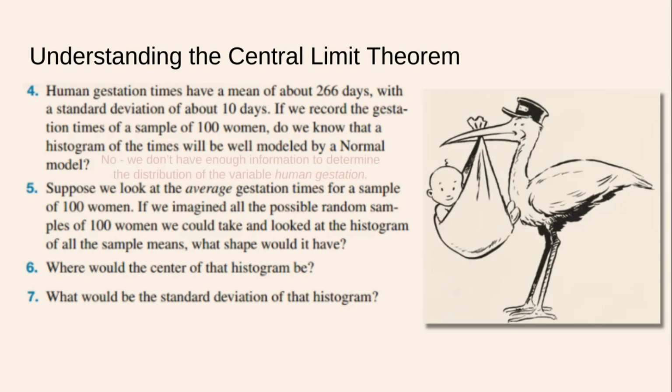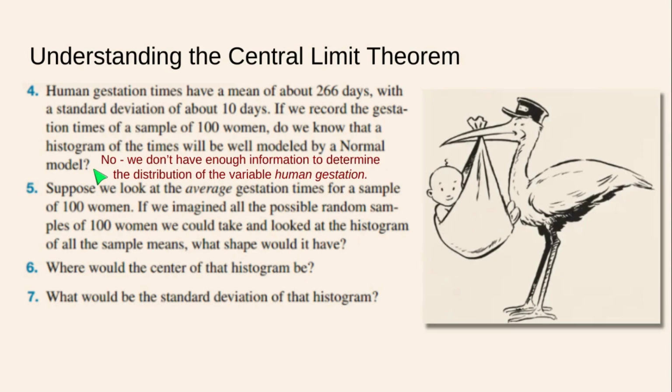Okay, let's see what the answer is. No, we do not. We don't have enough information to determine the distribution of the variable human gestation. Let's read this carefully. Human gestation times have a mean of 266 days, standard deviation of 10 days. If we record gestation times for the sample of 100 women, so we're sampling 100 women, good sample size, from the population, we're definitely sampling less than 10% of the population. Do we know a histogram of those times? We're not talking about sample means, we're talking about whether our sample will be well modeled by a normal model. We don't, all right?